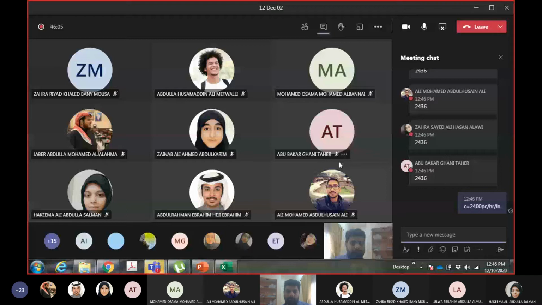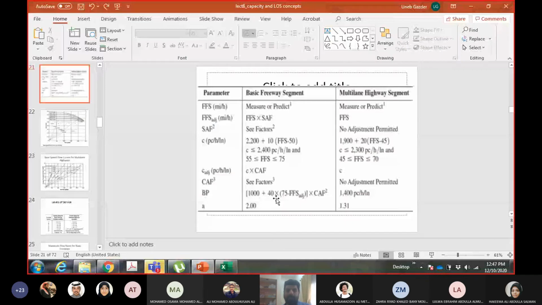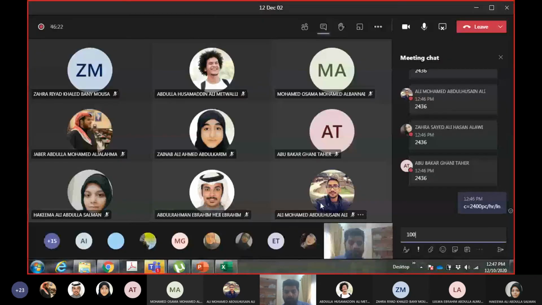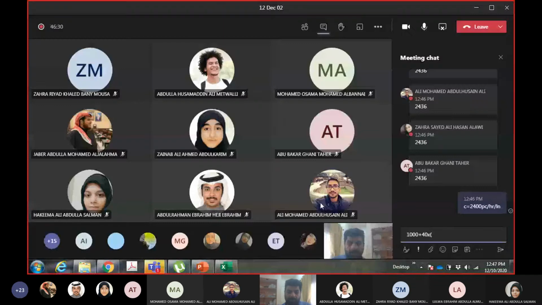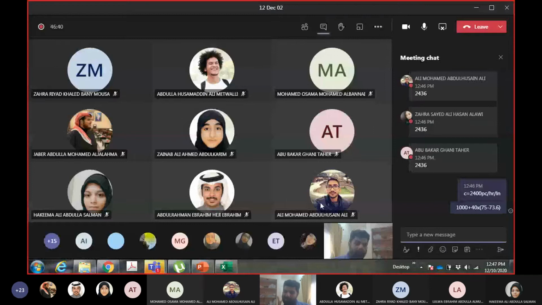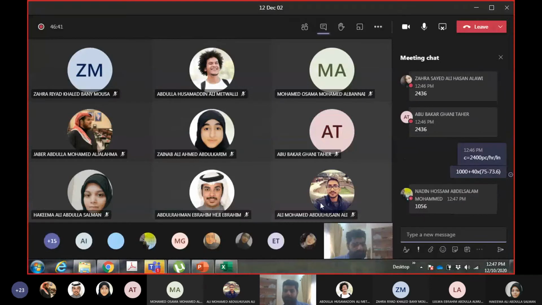Breakpoint. So 1000 plus 40 times this, and again no adjustment factor will be required for speed and capacity because it's a design problem. You will design for normal conditions. So it will be 1000 plus 40 multiplied by (75 minus 73.6). How much is the breakpoint? It is 1056 passenger cars per mile per hour.